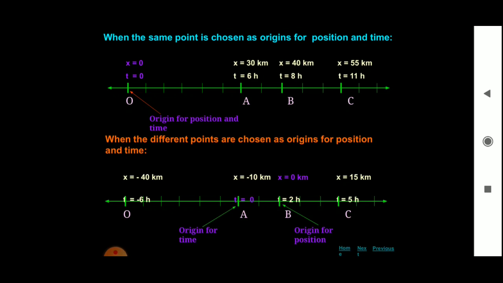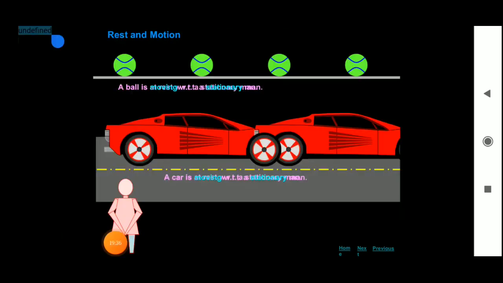Similarly, for the origin for a position, x is equal to 0 km at the point B. On the right, x is equal to 15 km. On the left side we are having x is equal to minus 10 km and x is equal to minus 40 kilometers. So here by the diagram you can observe rest and motion. A man is a stationary man. With respect to the stationary man, a car and a ball are moving. So these two objects are in motion.